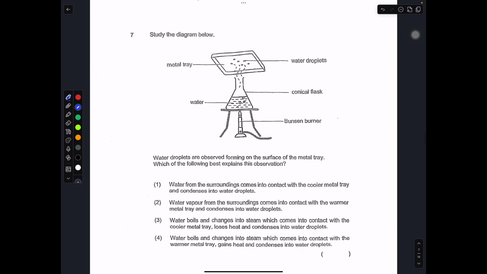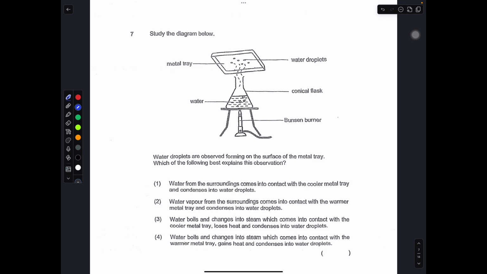Let's move on to this part. This is also about condensation. So you have this diagram over here. We have the Bunsen burner. The water over here is boiling.